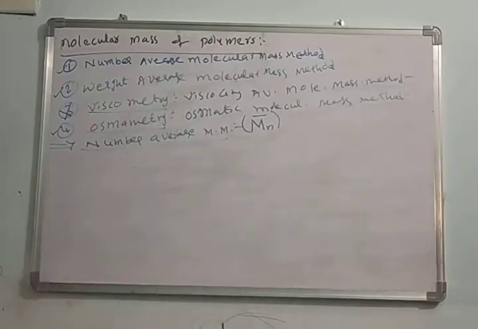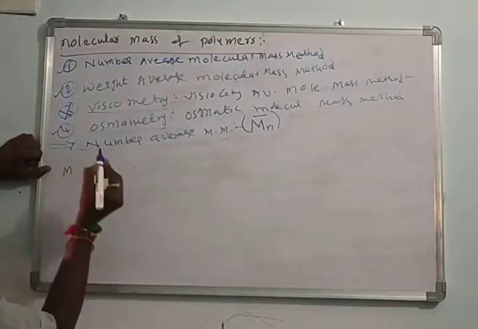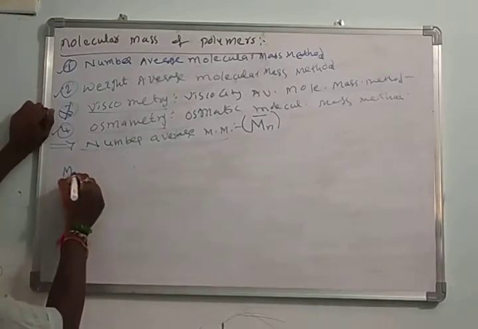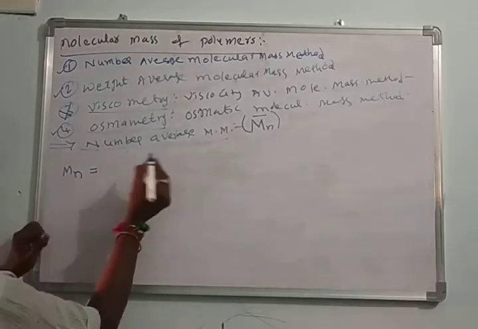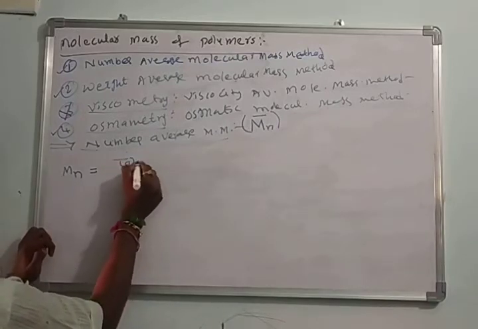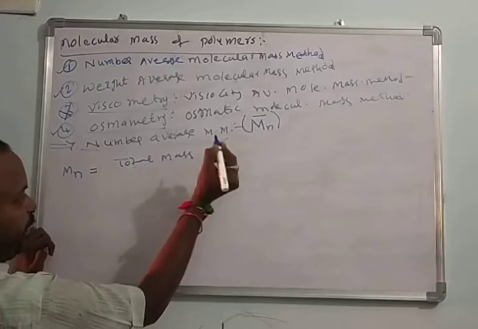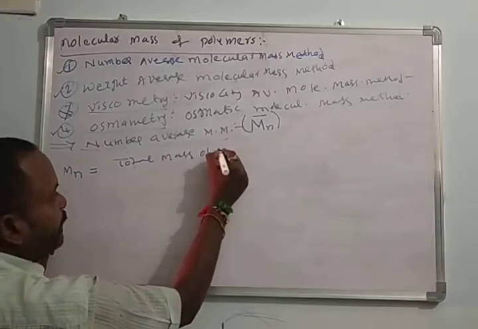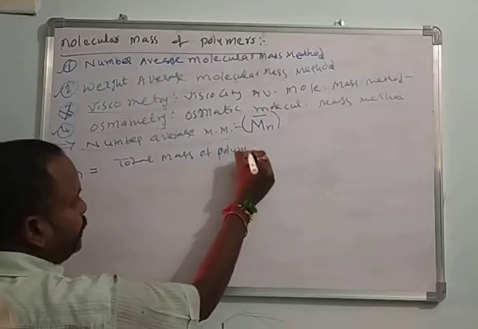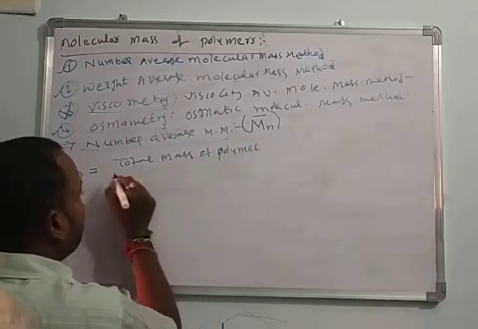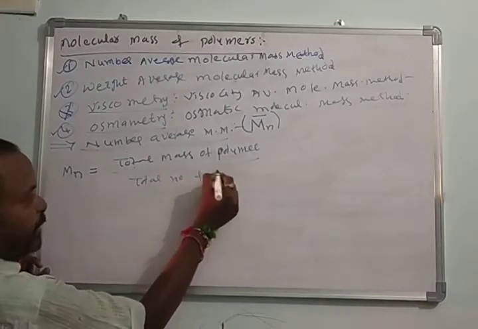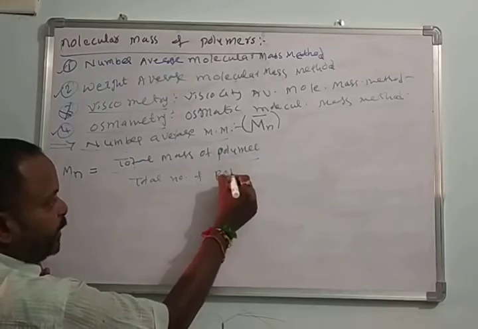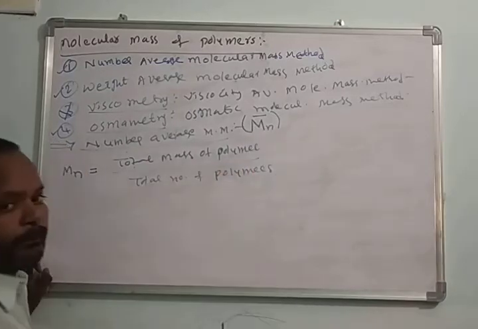Okay, here how do we determine the molecular mass of the polymer by using this number average molecular mass method? Here it is the ratio between total mass of polymer by total number of polymers.